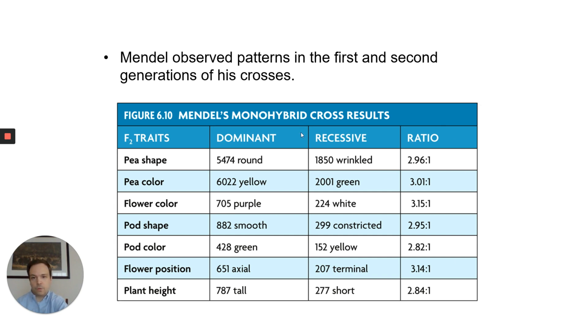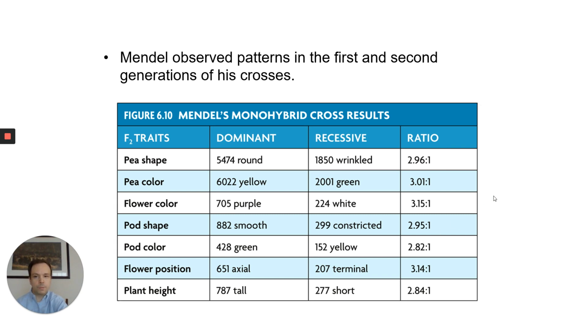As an example, for the pea shape, he found that 75% of the time the peas would be round, 25% of the time they would be wrinkled. For flower color, 75% of the time they were purple, 25% of the time they were white. And for something like plant height, 75% of the plants were tall, 25% of the plants were short. So the 3-to-1 ratio continued to hold no matter which trait he was examining.